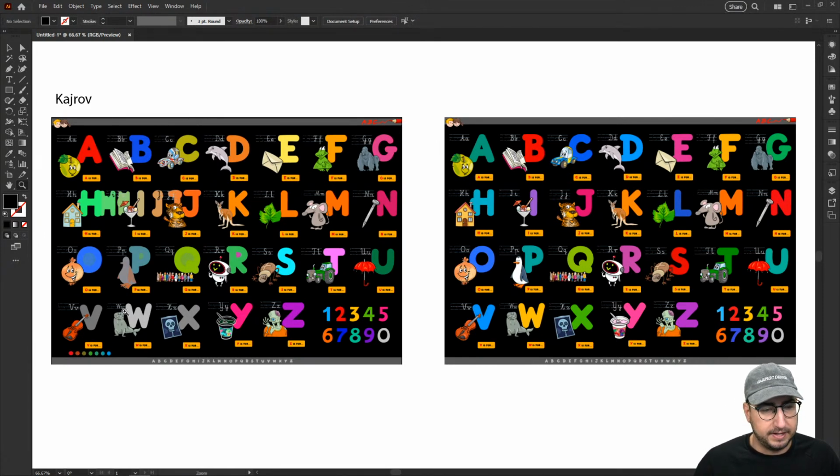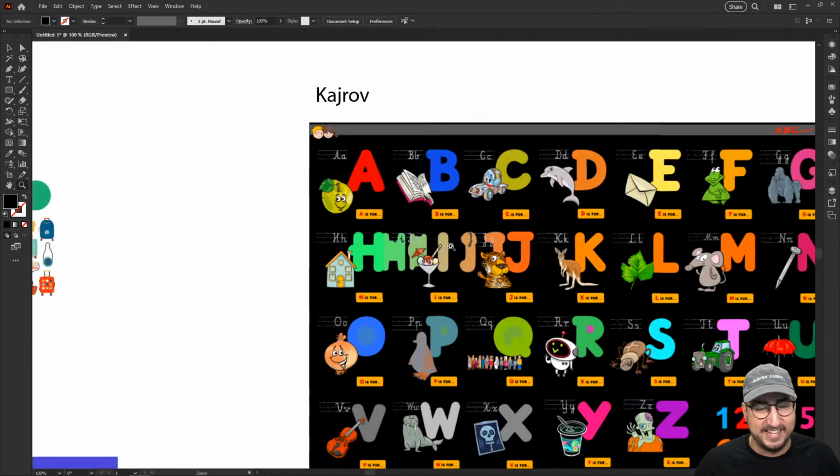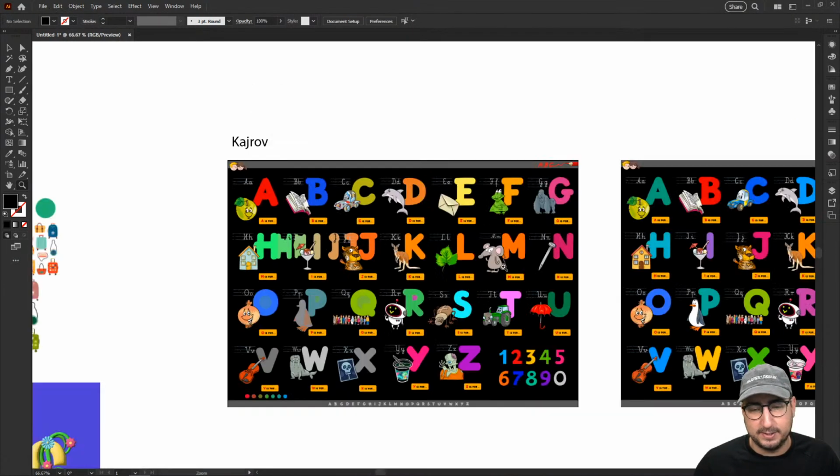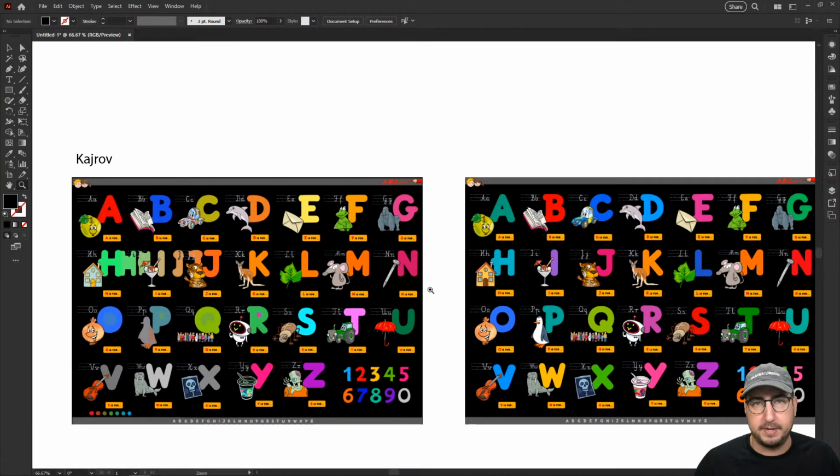It looks like we've gone grayscale down here. I think we've probably shuffled these a little bit. It looks like we have a blend going on here. I love that. So we tried to blend the color here and it blended those two shapes. I think that's cool. I'm not mad about it. So that was a great one. Great job, Kadrov. I love it.